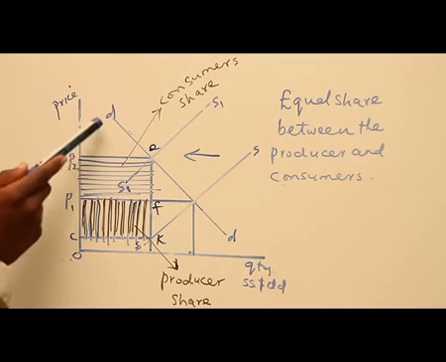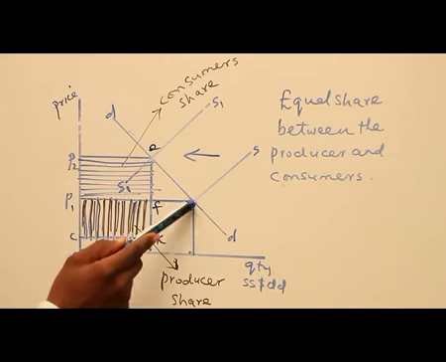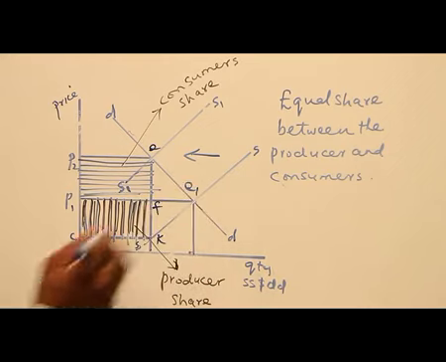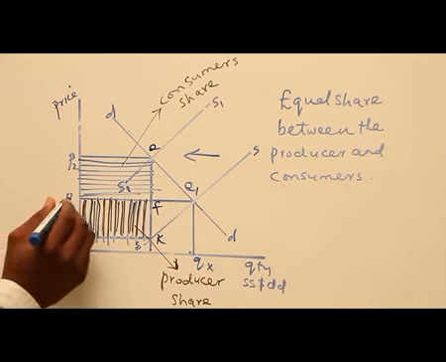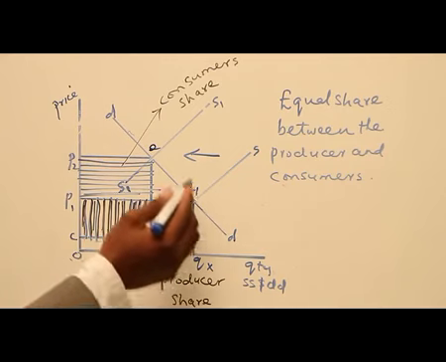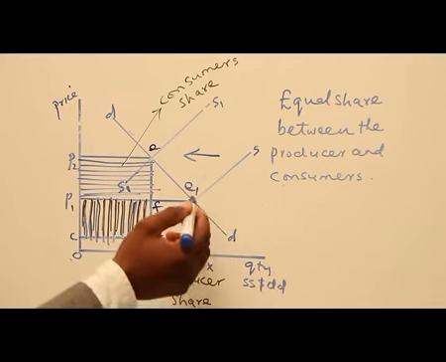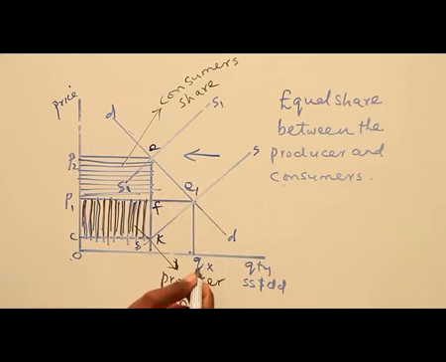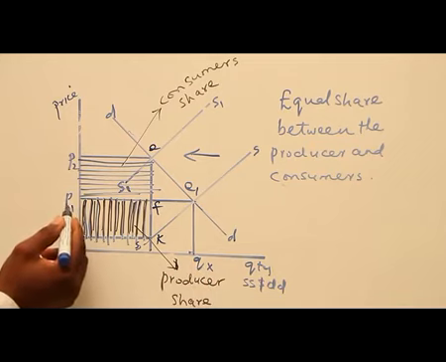Now, let us look at what we have on the board. This is the demand curve. This is the supply curve. The two curves meet here. We call it the equilibrium point. That is E1, the equilibrium point, while the equilibrium quantity, let's call it Q star, and the equilibrium price is P1. That is, at point E1, we have the equilibrium point where demand and supply meet. Then Q star refers to the equilibrium quantity, while P1 refers to the equilibrium price.